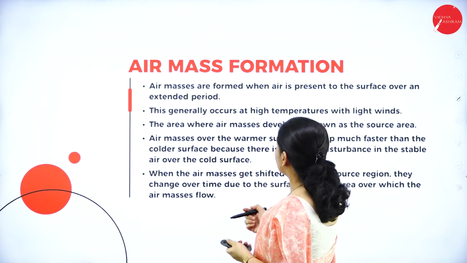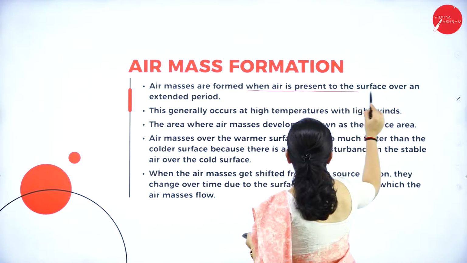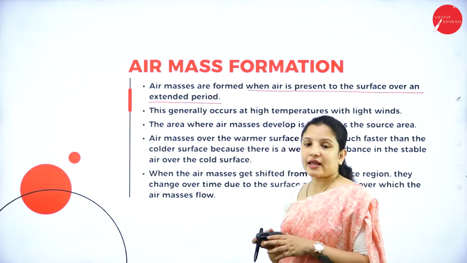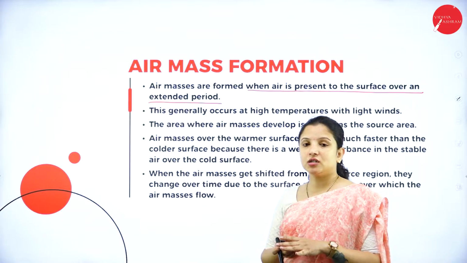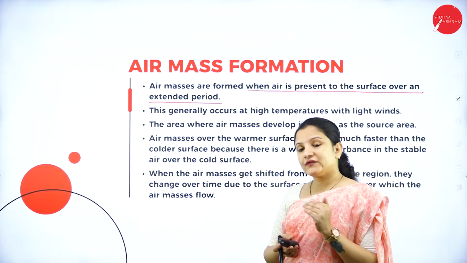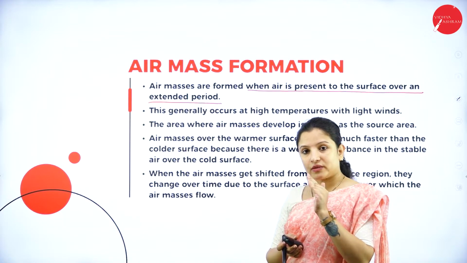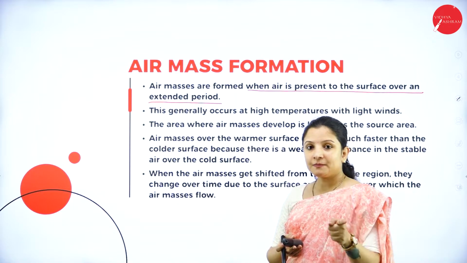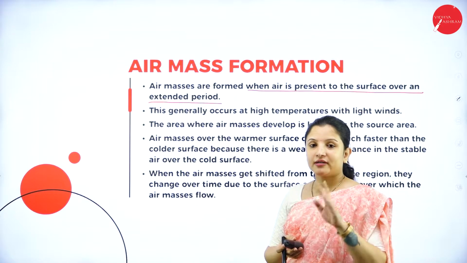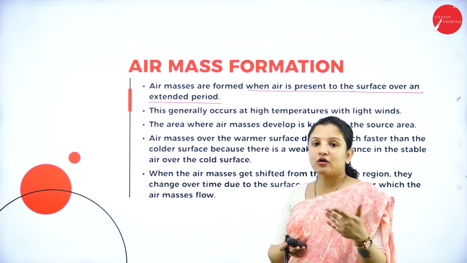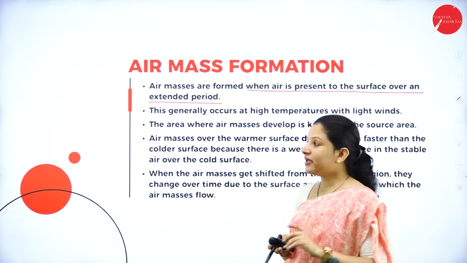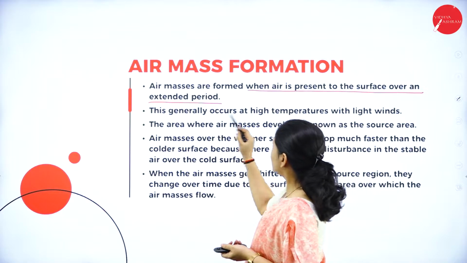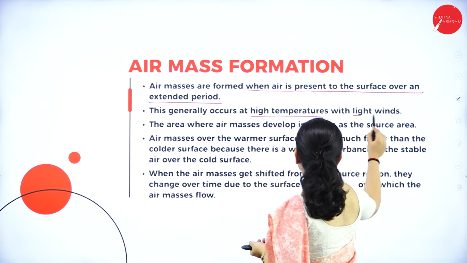So air masses are formed when air is present over the surface for an extended period. So when air is present on the surface of the earth over an extended period, what is important? The heating of the earth is important. That too a normal heating of the earth, not because of greenhouse gases. This heating generally occurs at high temperature with light winds.